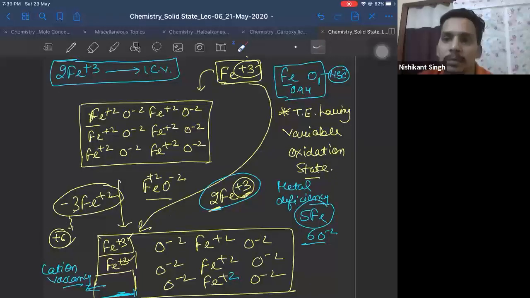No, the oxidation process is not such a fast process. Oxidation is a slow process. That's why I said it may happen. Some of the iron plus 2 might get oxidized to plus 3, but it will take a lot of time, over a period of time. Okay?